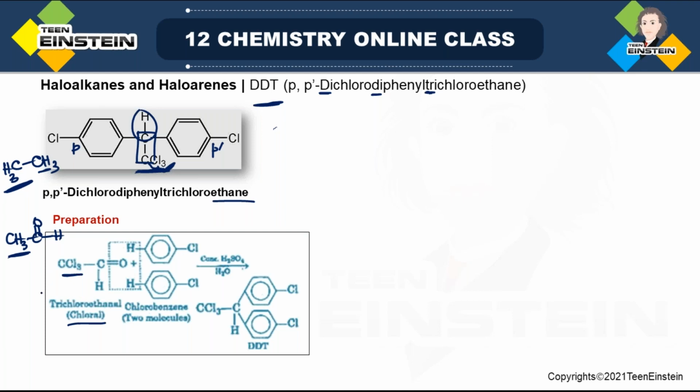So you take 1 molecule of this and 2 molecules of chlorobenzene, and write these 3 molecules in this orientation so that you can remove the para hydrogen with respect to chlorine, and also the carbonyl oxygen of chloral. So as if you are removing water, there will be carbon-carbon bond formation. See, this is the new CC bond formed, and this molecule is basically this structure, right?